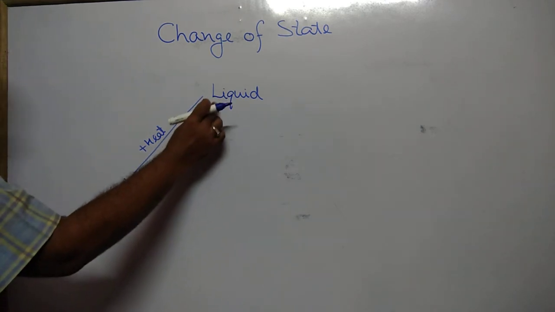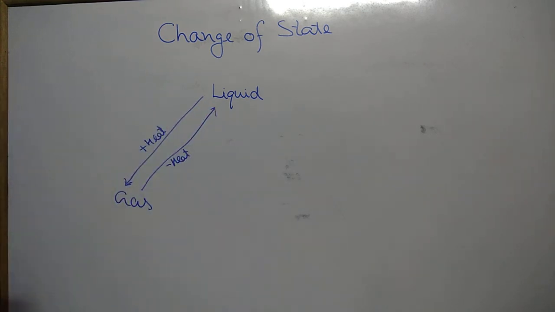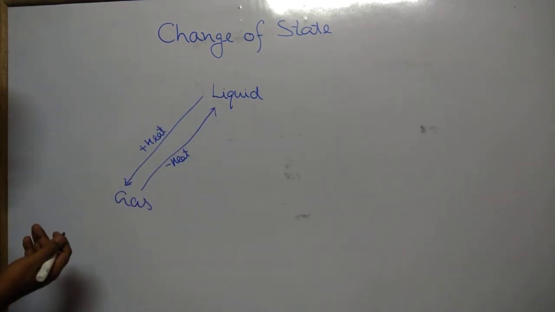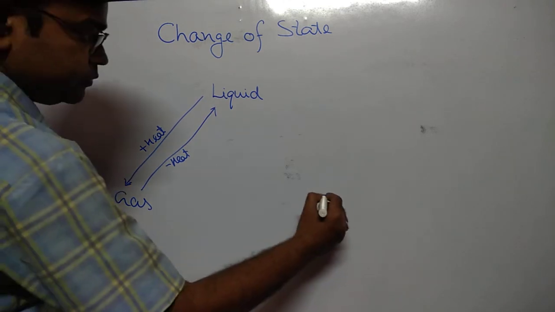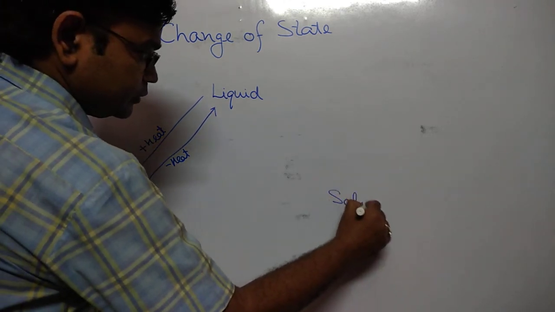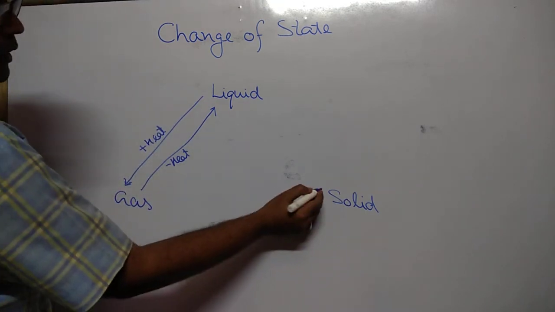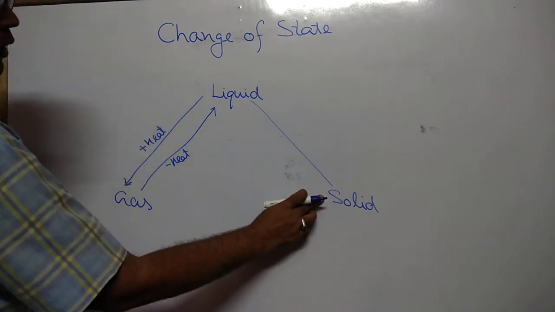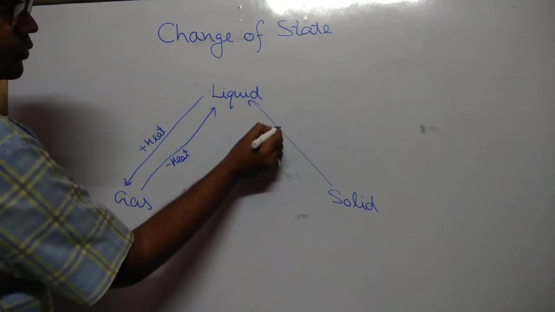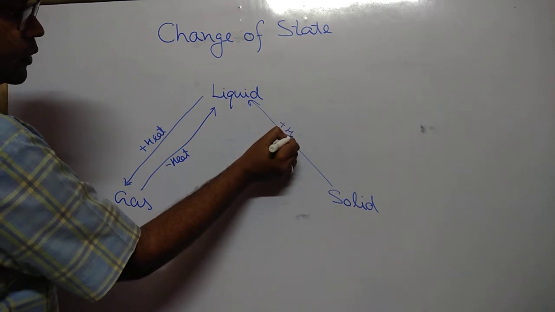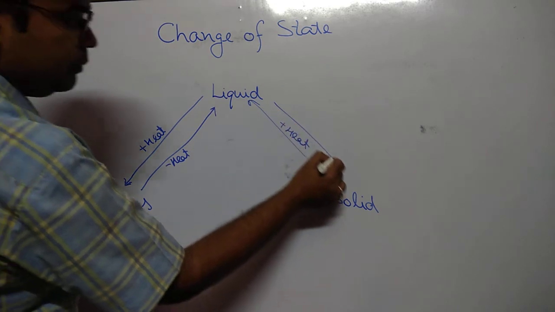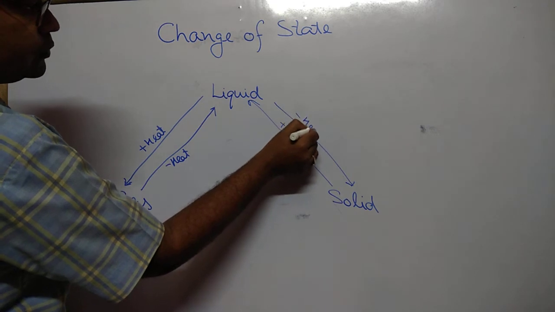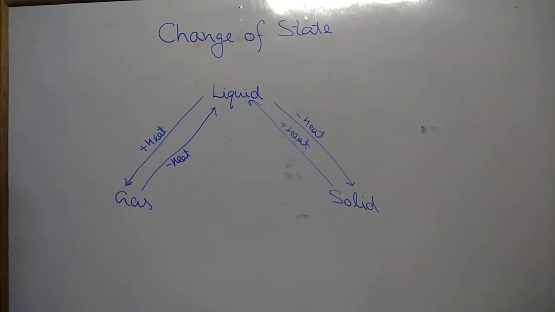the gas converts itself into liquid. This is a change of state by absorbing heat energy. Similarly, suppose we have a solid. When heat energy is given to the solid, it changes to liquid, and whenever heat energy is taken from the liquid, it changes to solid. Hope this one is clear.